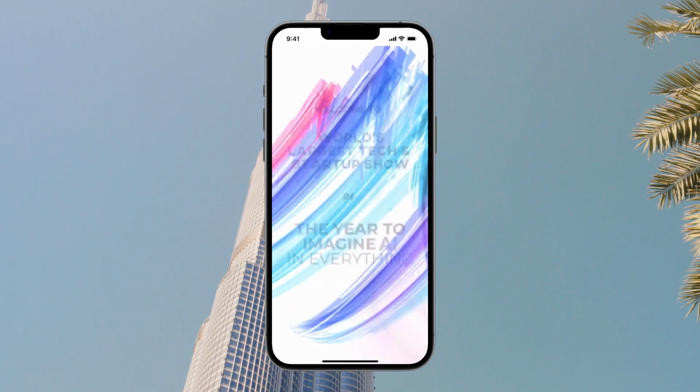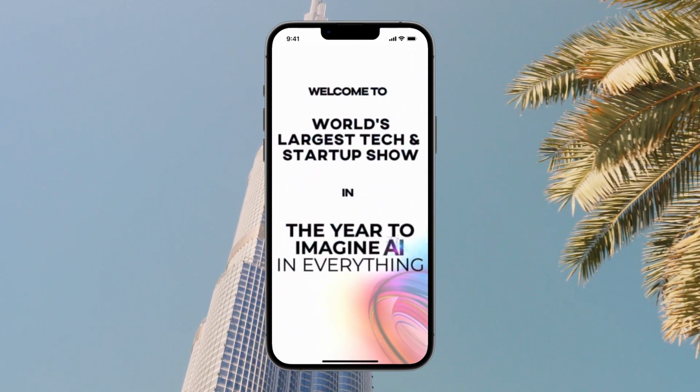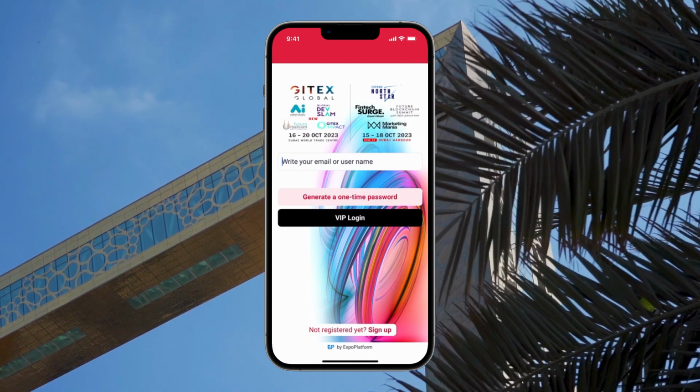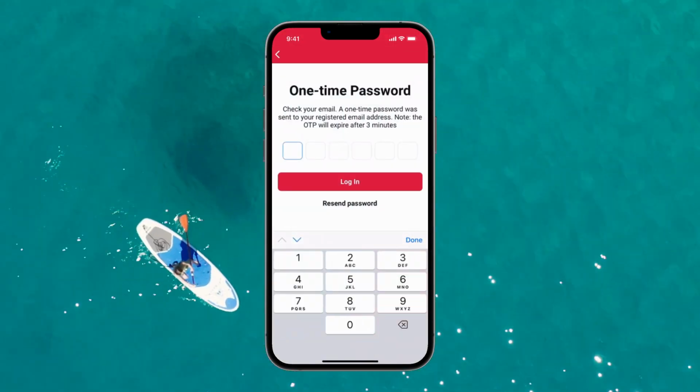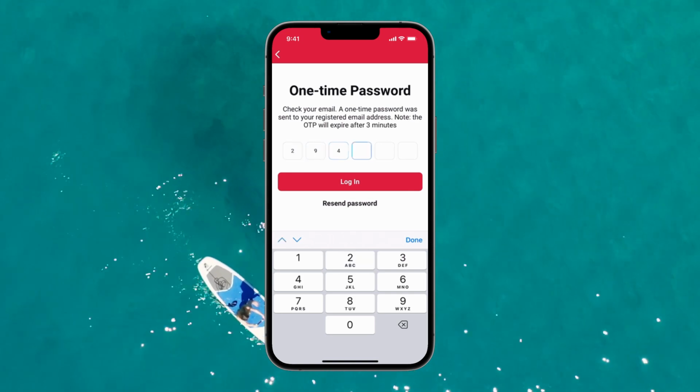Welcome to the GITEX Global app, your portal to an unparalleled technology event experience. Craft your event journey to your liking. Everything you desire is just a tap away.